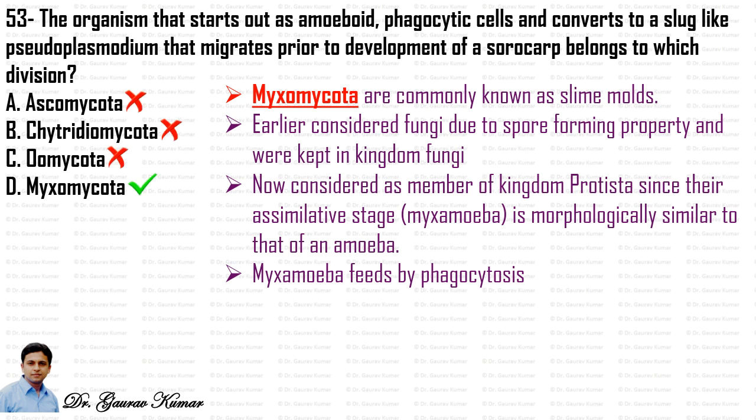Let's read a little bit about the characteristics of Myxomycota. The Myxomycota are commonly known as slime molds. They were early considered as fungi due to the spore forming property and were kept in kingdom Fungi. Now they are considered members of kingdom Protista since their assimilative stage, that is Myxamoeba, is morphologically similar to that of an amoeba, and Myxamoeba feed by phagocytosis.